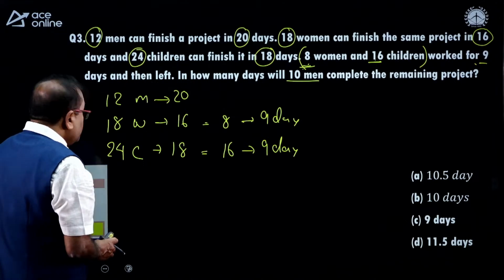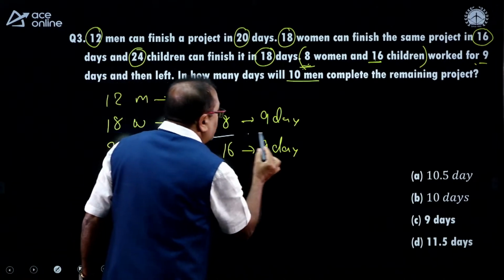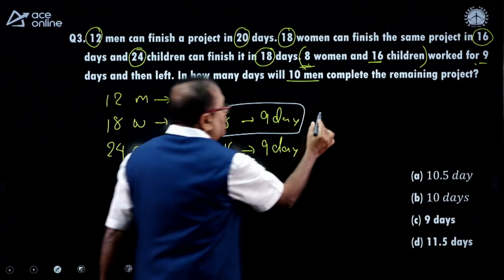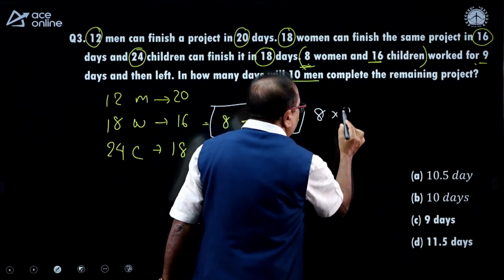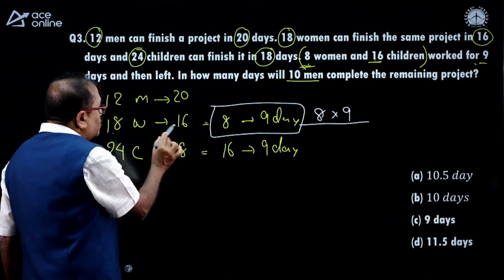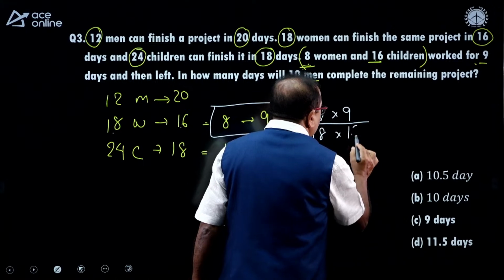Okay. So, look at this one. Here, how much work is done by 8 women in 9 days? So, that is 8 into 9 divided by the total work. And what is the total work? 18 women in 16 days. That is 18 into 16.